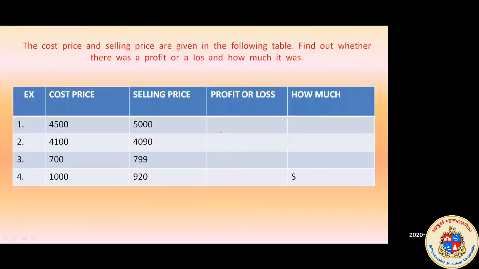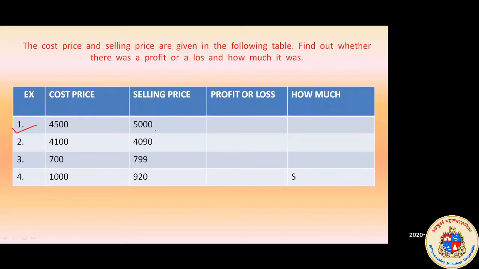Give the answers quickly so that we will complete it very fast. Those whose mics are unmuted, you can just give the answers. See here, we have cost price, we have selling price, and we have to find out whether we have made a profit or a loss, and if we have made a profit or loss, how much we have made. See, your first cost price is 4,500 and your selling price is 5,000. Can anyone tell me whether we have made a profit or a loss?